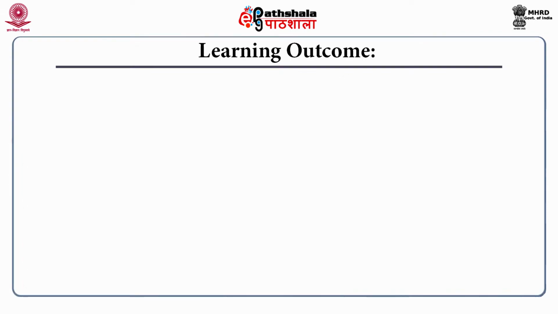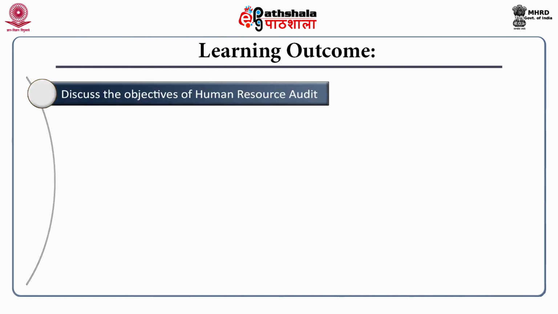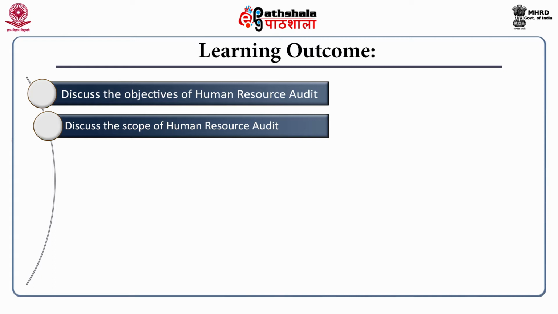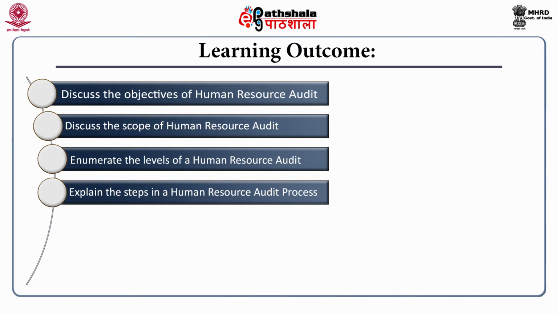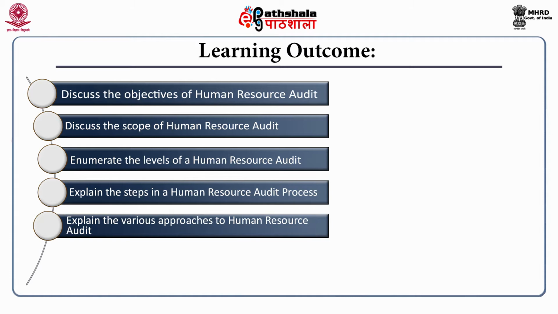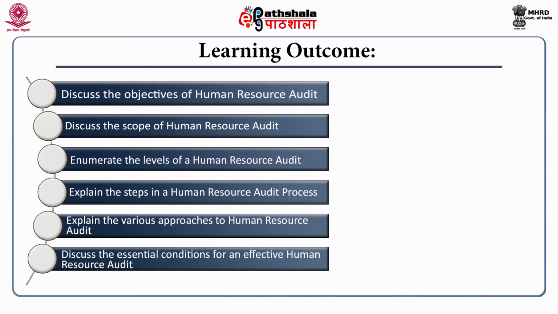After reading this module, you shall be able to discuss the objectives of human resource audit, discuss the scope of human resource audit, enumerate the levels of human resource audit, explain the steps in a human resource audit process, explain the various approaches to human resource audit, discuss the essential conditions for an effective human resource audit.